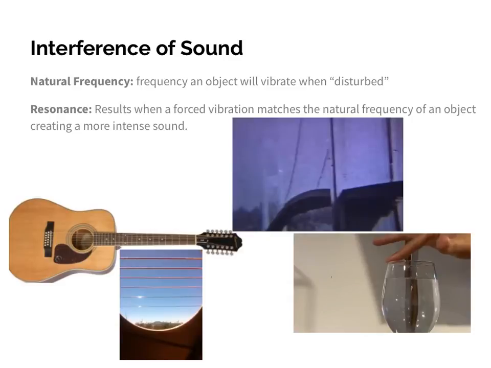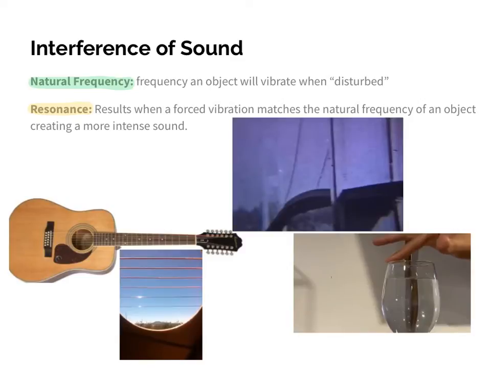All right, a unique phenomenon that occurs when two sound waves interfere is what's called resonance. Resonance is really the foundation to musical instruments, and it's an application of constructive and destructive interference. So resonance looks at another property of an object called a natural frequency.